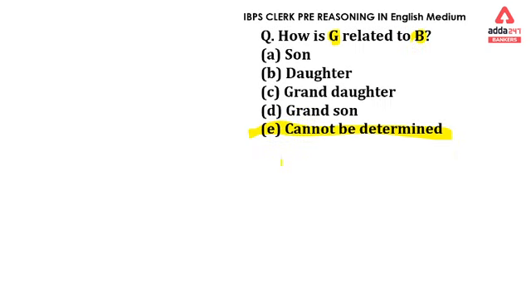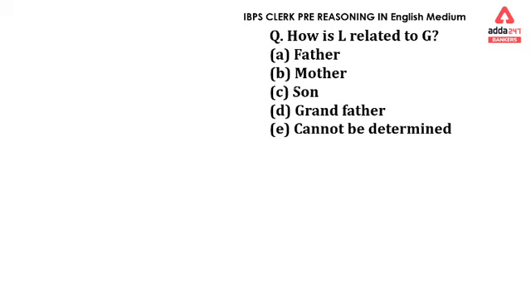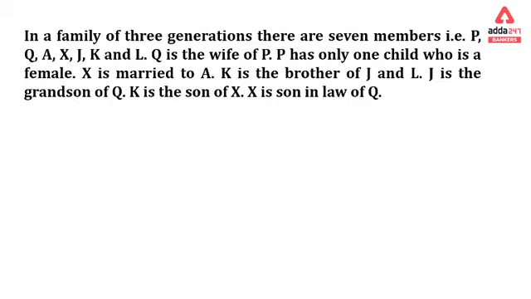So now the question, how is L related to G? L is father of G, so father we have in option number A. Option A will be the right answer for this question. All those who have answered A, it is the right answer.